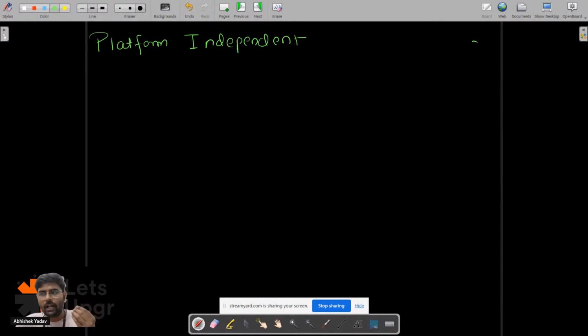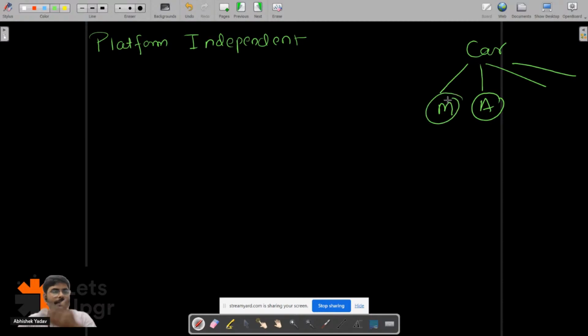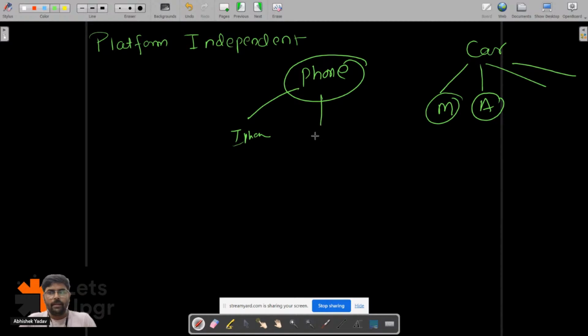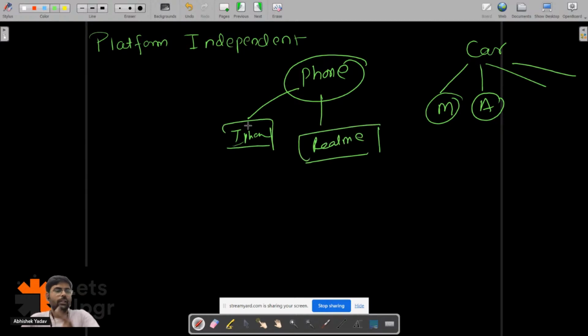Again, you can take the example of a car. Car is a class. You have different cars, like Mercedes and Audi. They have some designs and some features. Similarly, phone is a class. You have iPhone, you have Realme phone, and these all are objects. The moment you are using a real world entity, that is an object. You, me, and everyone is an object. This pen is an object, because I'm using the functionalities and properties of a pen.